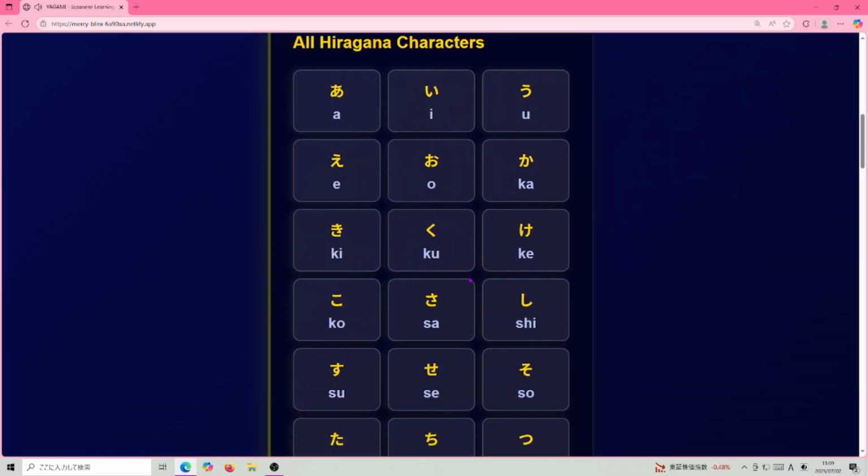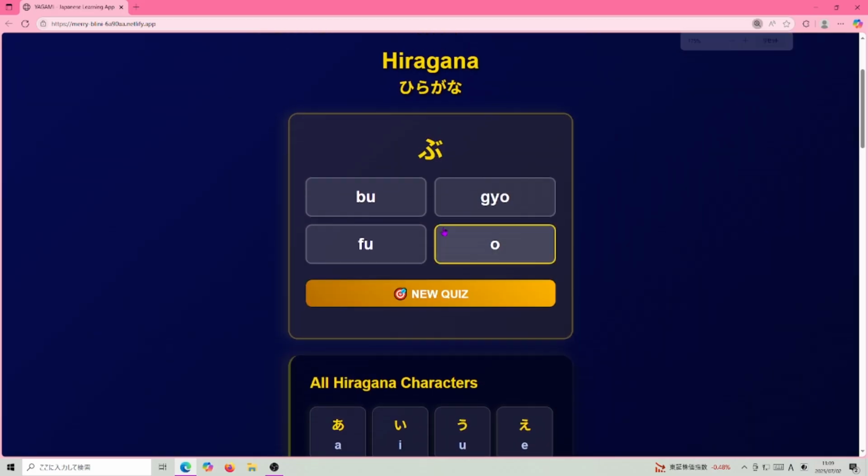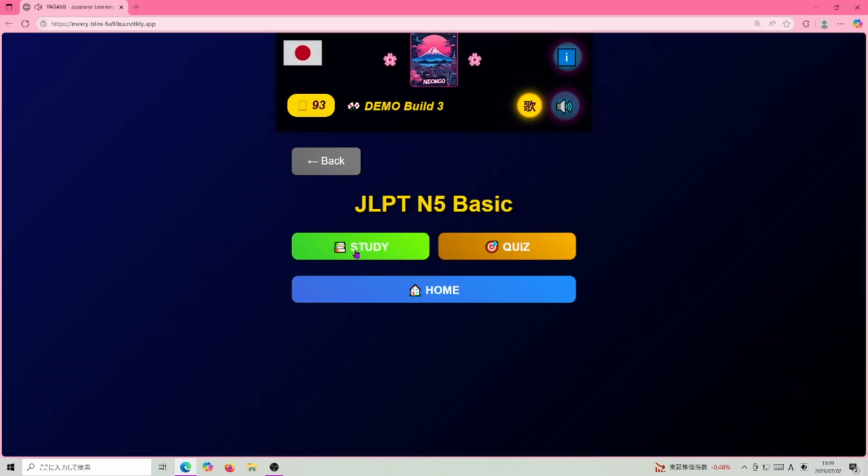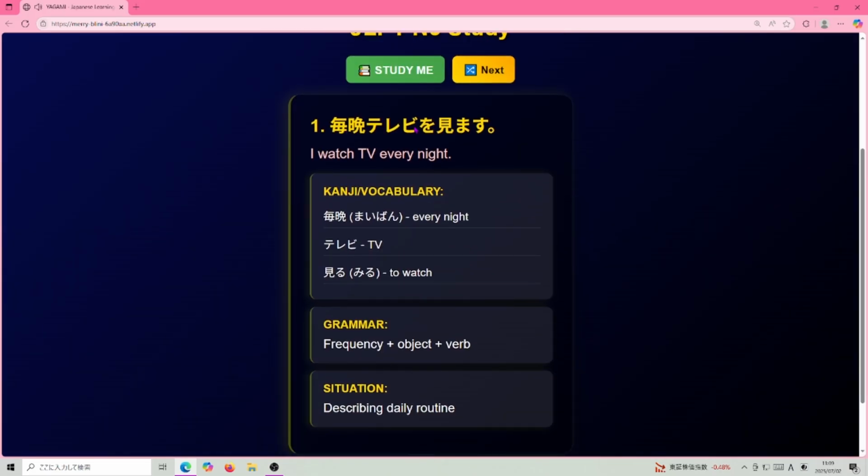I'll show you how it works right now, but before that, the hiragana, you get your questions, and you get your chart and everything at the bottom, and you also have your N5 JLPT 4, 3, 2, 1. So N5 being the easiest. You can study. You see the card, the sentence, translation, the kanji, and the grammar and the situation you use it in, which is very important.